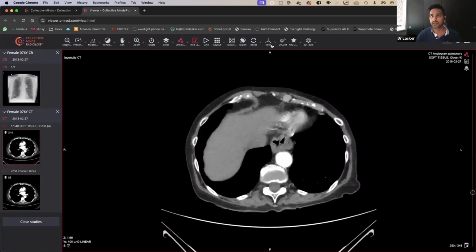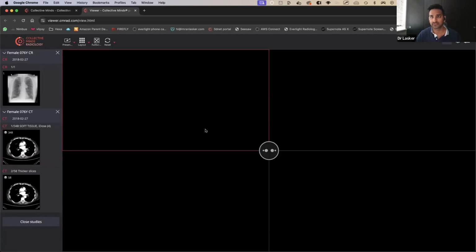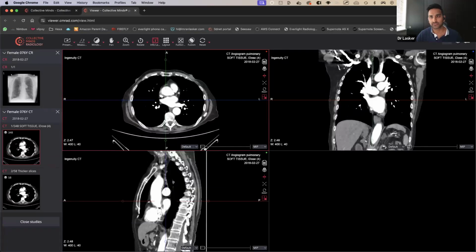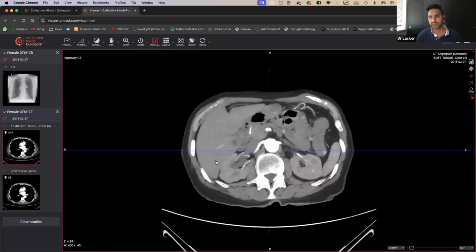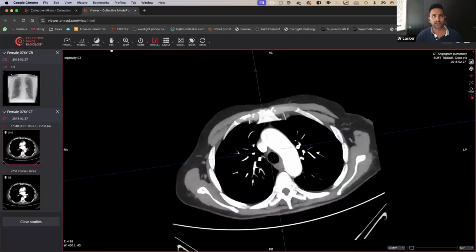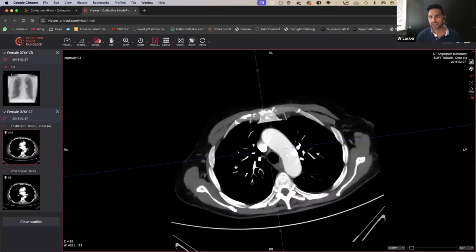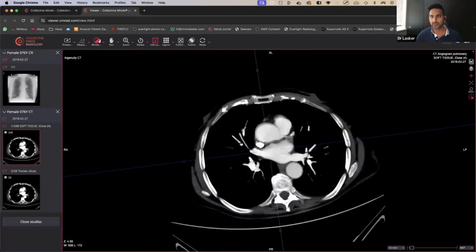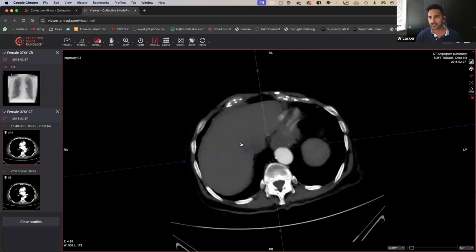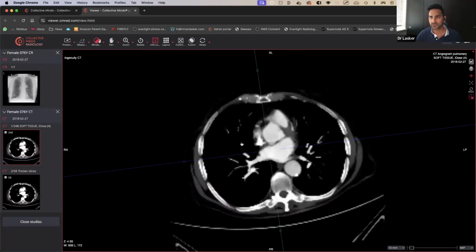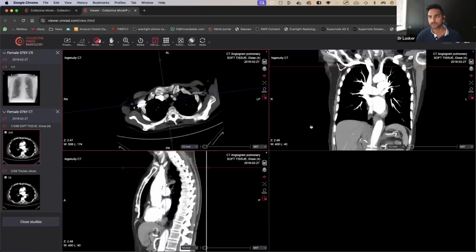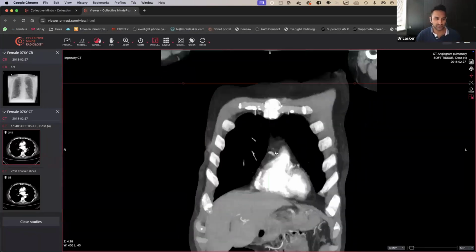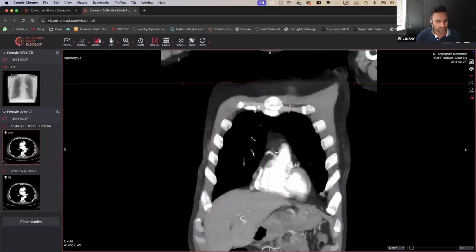By the way, I know some of you are registrars or still learning. What I do when you're looking for PEs, if you don't do this already, is do a MIP. It's really useful because it makes things slightly easier. Go to about 10, keep it on these kind of windows, and make the window slightly like this. When it looks like a tree, it's a little easier to see if there's a sudden abrupt cutoff of any of these vessels. I haven't seen anything grossly abnormal here. So you scroll through, scroll through, scroll through, and make sure you haven't missed anything. It's also worth going to the coronal views and doing the same thing, because having a look at different views can be really useful.